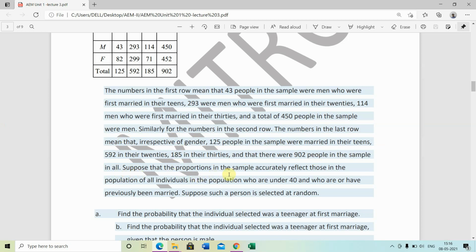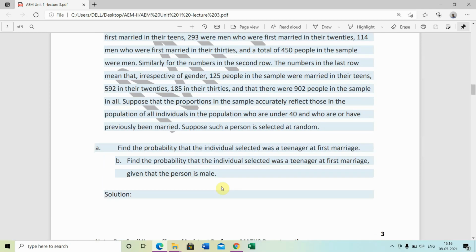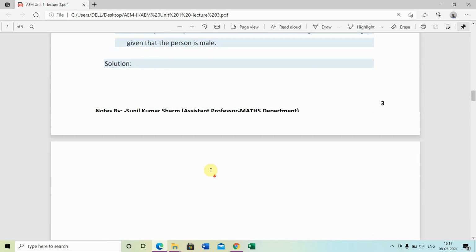Suppose that the proportions in the sample accurately reflect those in the population of individuals who are under 40 and who have previously been married. Suppose such a person is selected at random. Find the probability that the individual selected was a teenager at first marriage. Find the probability that the individual selected was a teenager at first marriage, given that the person is a male.